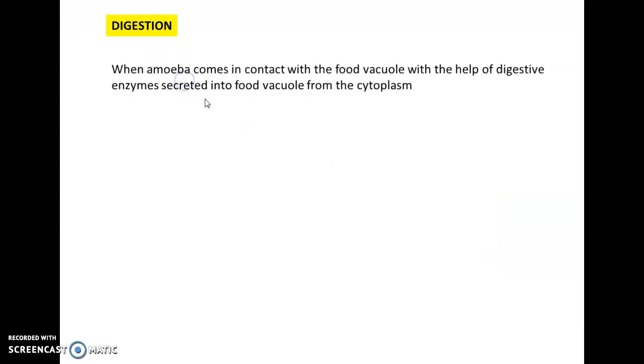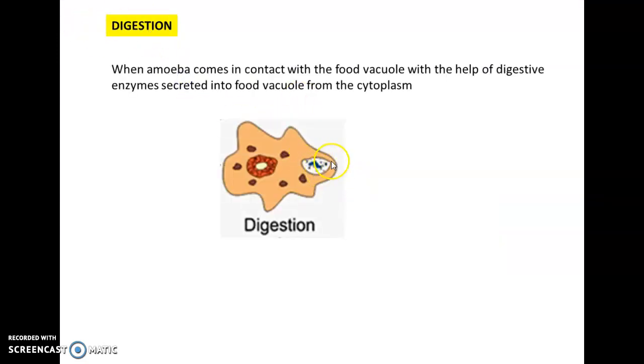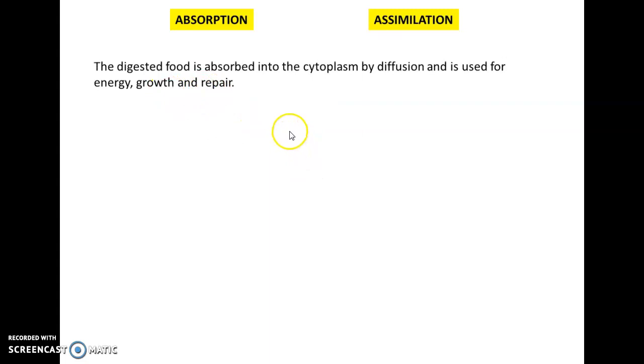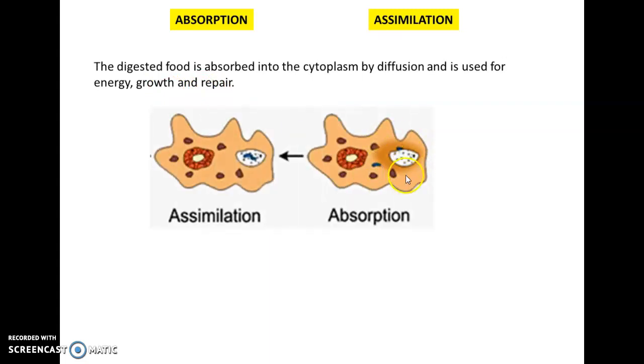Next step is digestion. Once the food vacuole is formed, the digestive enzyme is secreted from the cytoplasm, and enters this food vacuole to digest the food from the complex form into the simpler form. Once the digestion is over, it is followed by absorption and assimilation. The digested food is absorbed into the cytoplasm by the process called diffusion, and it is used for energy, growth and repair. This process is called assimilation.